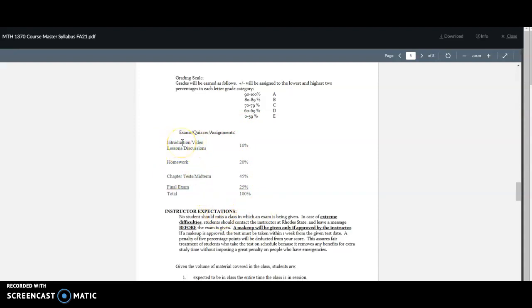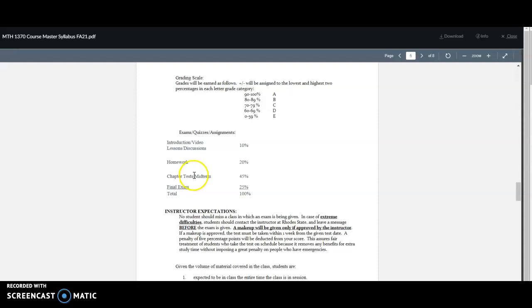Introductions, there are just little assignments about meeting other students in the class, meeting your instructor, just making sure you know the basic format of the course. Each section has a video lesson where you watch a video and then answer something. And there might be a few discussion boards throughout the semester. So that will all be worth 10%. Every section will have a homework assignment, and all of those will be weighted to 20%.